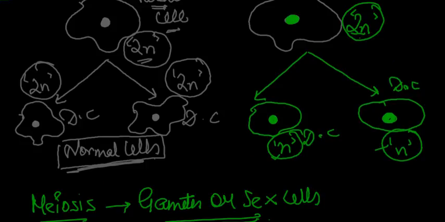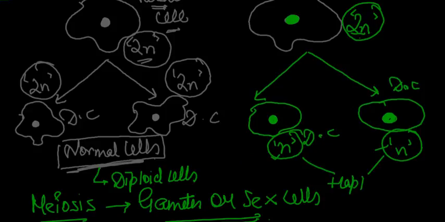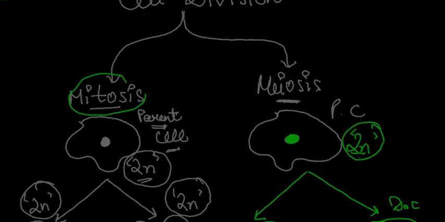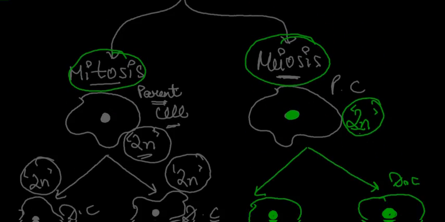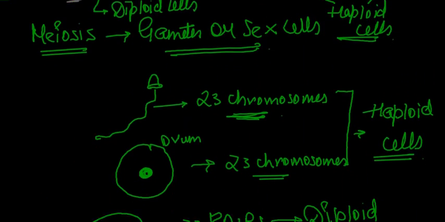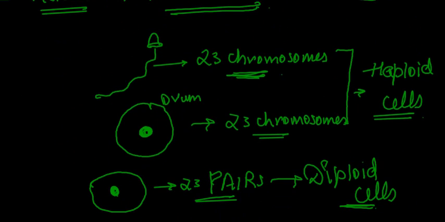In the process of mitosis, we get 2 diploid cells. But in the process of meiosis, we get 2 haploid cells. That's it. So this is the process of cell division and its 2 kinds, mitosis and meiosis. Very important from the biological point of view, right? This is the process of cell division and how the 2 kinds go about.